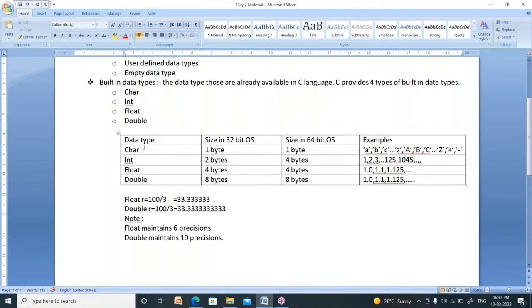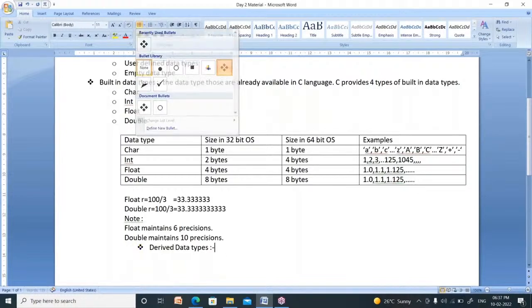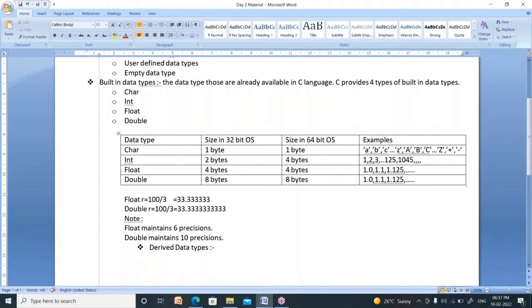Now these four are the built-in data types. What about the second data type? That is known as derived data types. What is a derived data type? It is the data type which is created by using these built-in data types: char, int, float, double.